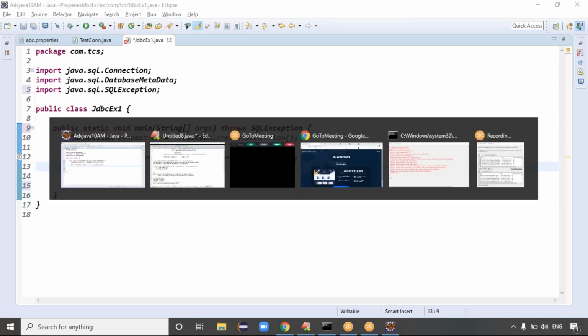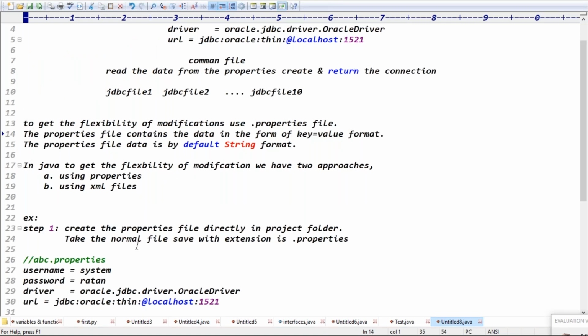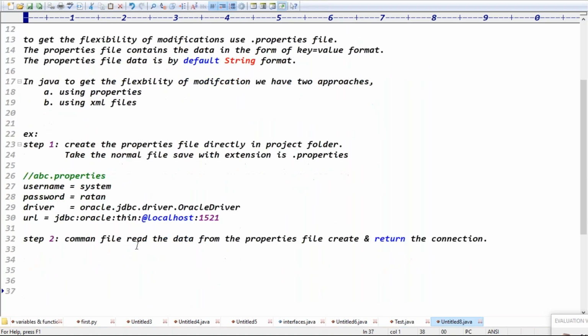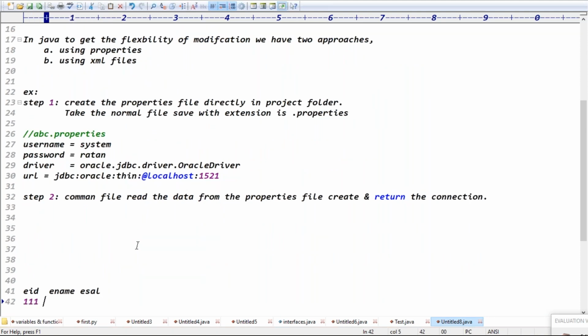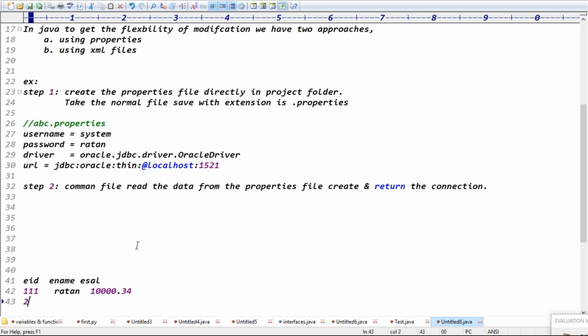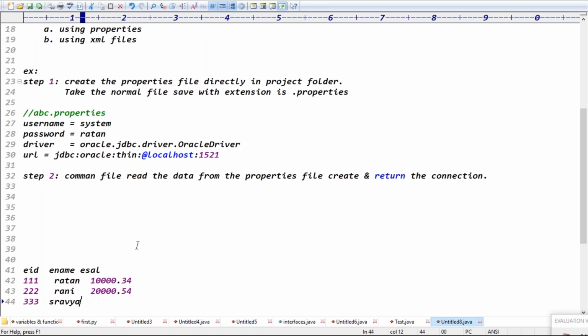To understand what metadata is, take for example employee ID, employee name, employee salary. 111 Rani 10,000.45, 222 Rani 20,000.45, 333 30,000.23. Just like this, I can write it. This is called data. What about employee ID?